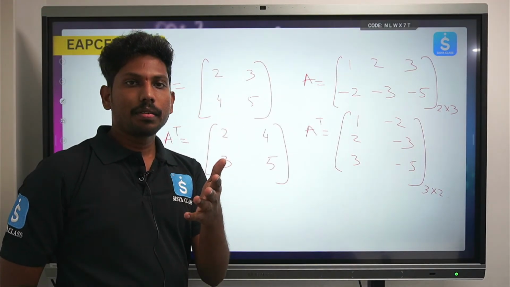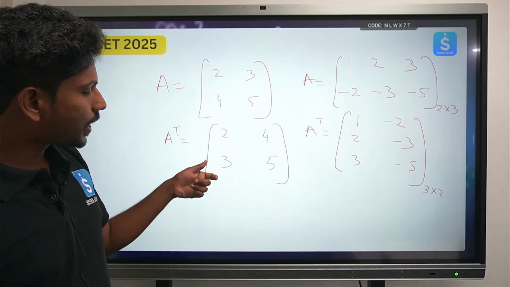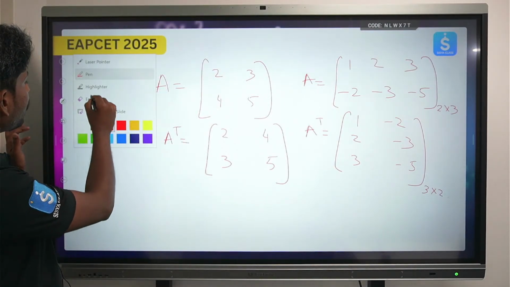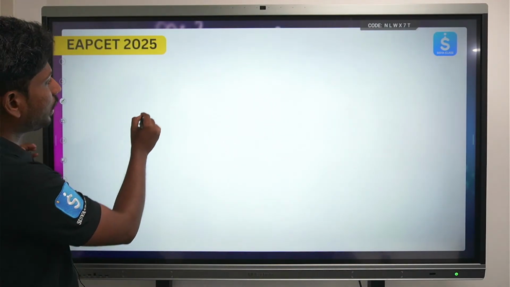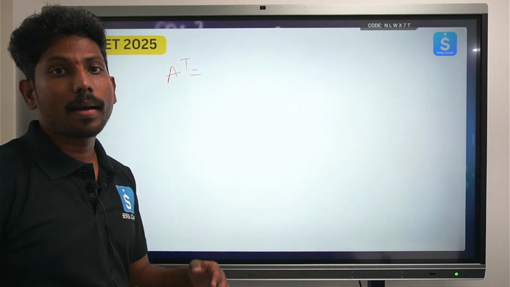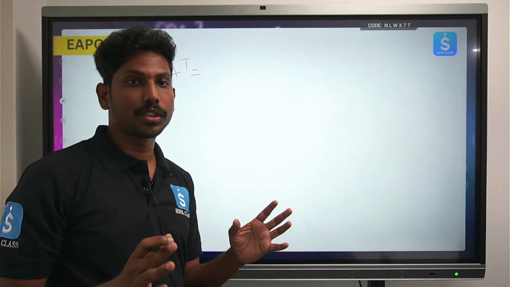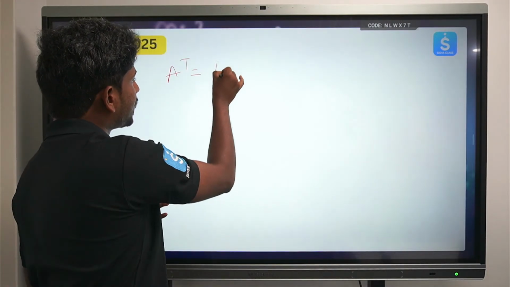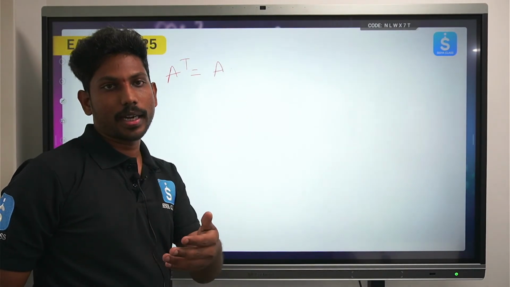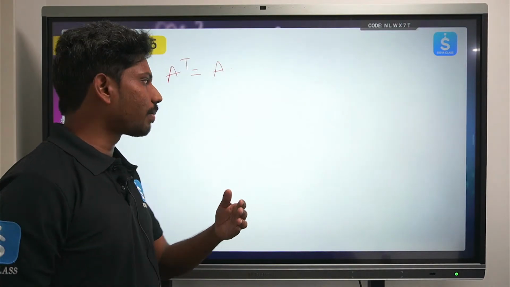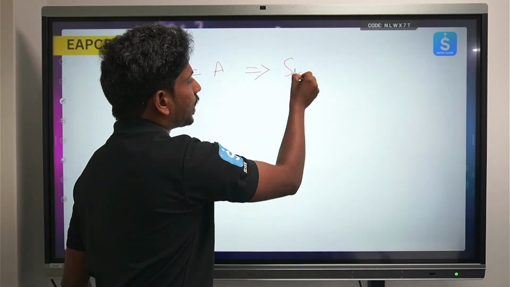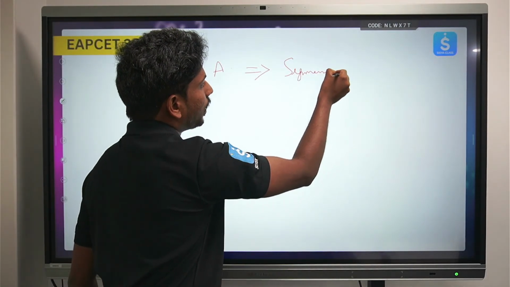Next, in this matrix, if you are able to come up with a matrix in such a pattern that even after the transpose, the matrix is not shifting its position, it is still the same. That is a square matrix in which, when you transpose the matrix, the original matrix comes back. Then you can call this sort of matrix a symmetric matrix. What is it called? Symmetric matrix.